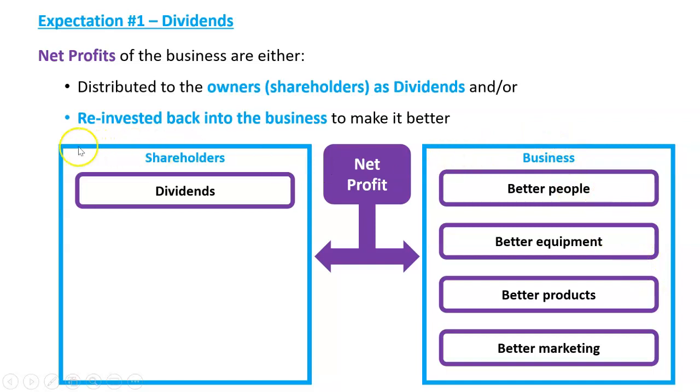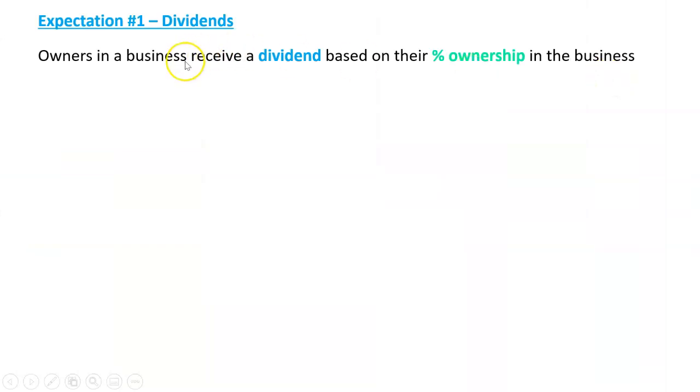What do shareholders want? Well, shareholders want this one, don't they? They want the dividends or the profits to go to them as dividends. They don't mind this one. If it goes back to making the business better, that's good too. But fundamentally, shareholders expect this one. They want dividends to be returned to them. So owners in a business receive a dividend based on their percentage ownership in it.